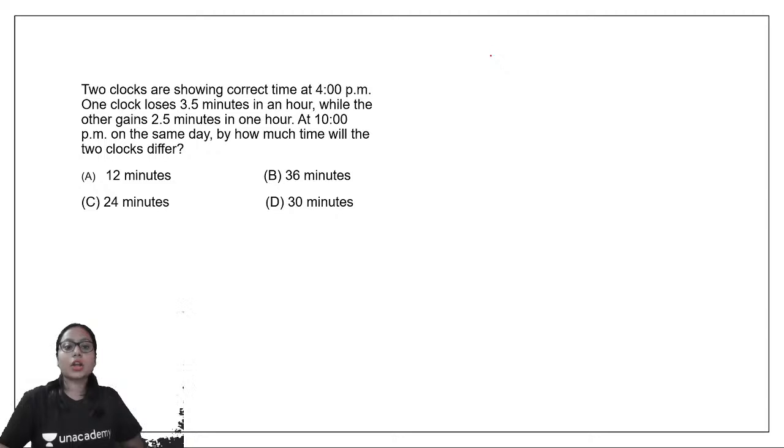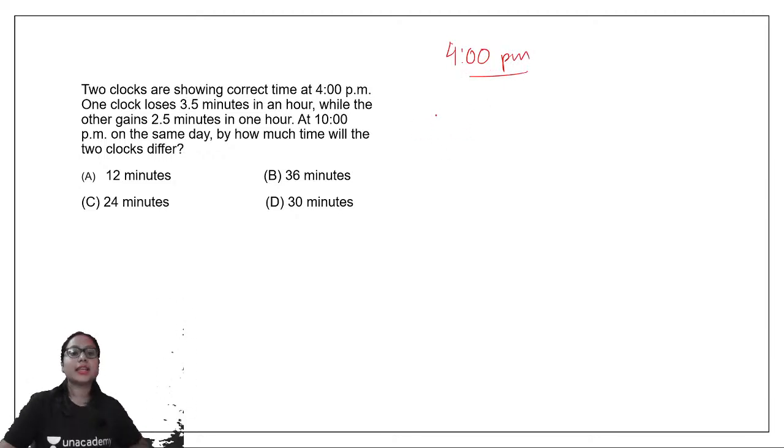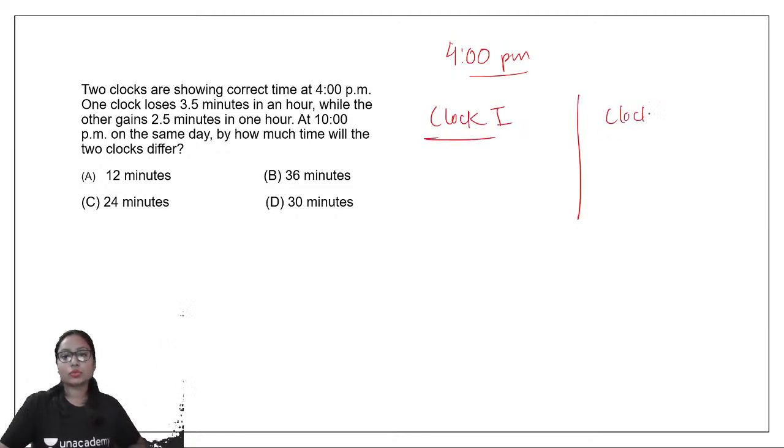Let us take this as clock 1, and let us take here clock 2. The second clock is gaining 2.5 minutes in an hour.